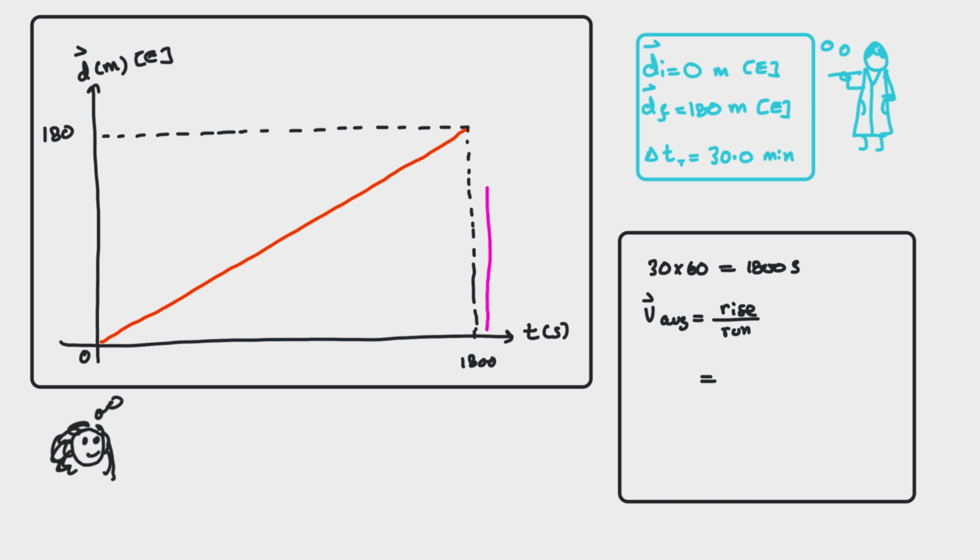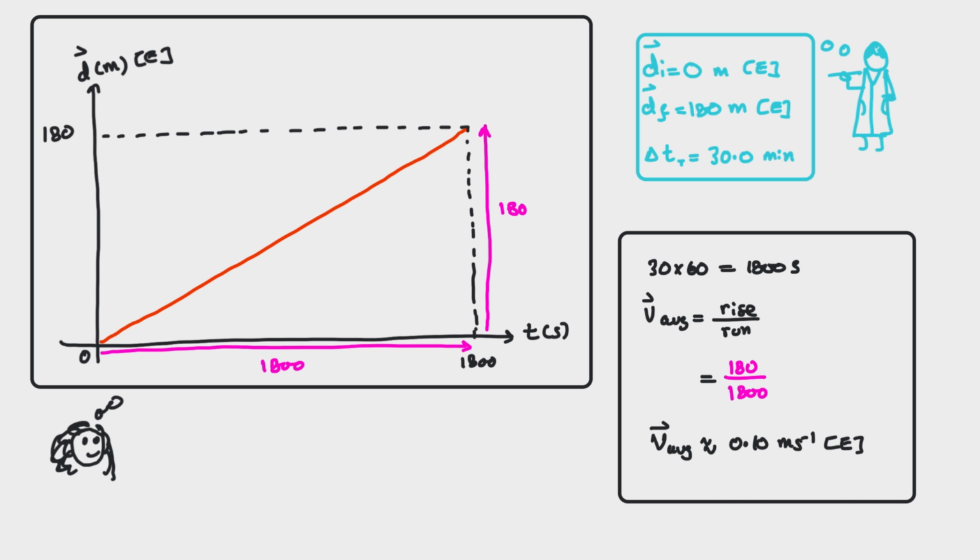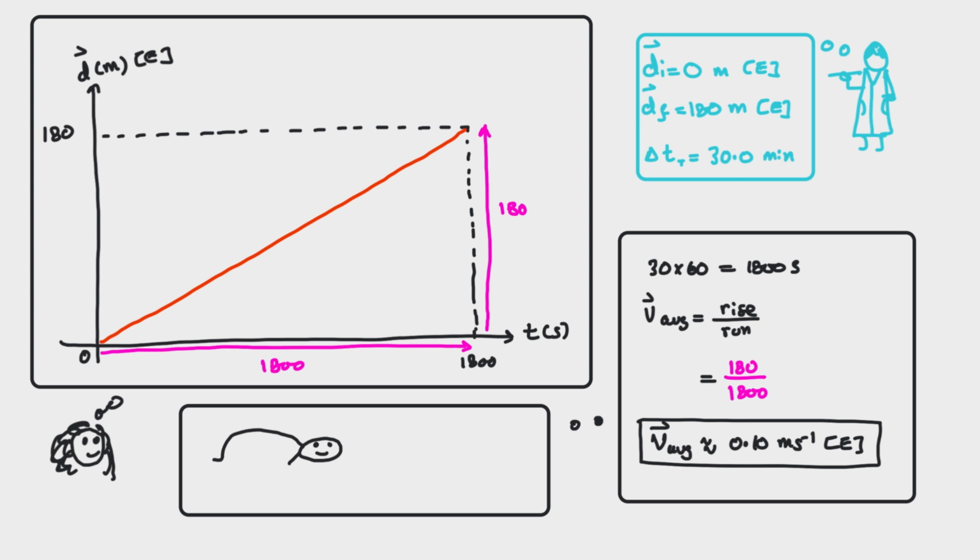The rise here was 180 meters and the run was 1800 seconds. This results in 0.1 meters per second to the east. Melissa then did a quick research to find the average speed of the tortoise to be within range. Mr. S then said the hare covered 140 meters in 10 seconds and then started running towards the finish line 2 seconds before the tortoise finished the race.